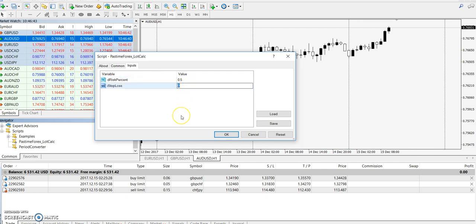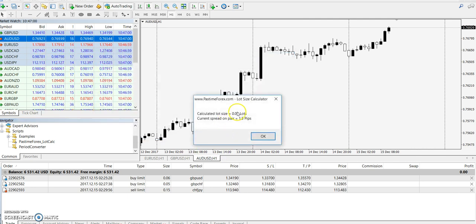Let's assume that your Aussie dollar trade has a 37 stop loss. Now, based on your account size, or based on my current account size of $6,531, I am required to trade 0.09 lots. So if I lose on this trade of 37 pips, it equates to 0.5% of my account.